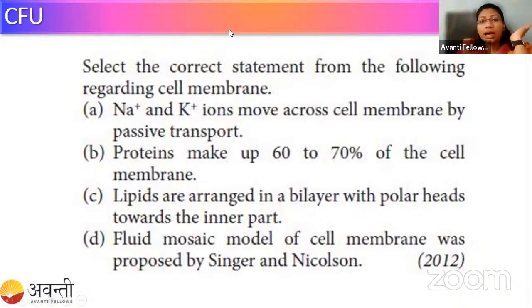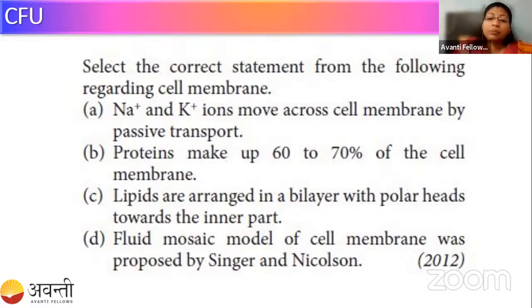For that, I'm launching the poll, and this poll will stay for the next 30 seconds. You have to enter your correct answer out of these four statements. A, the sodium and potassium ions move across the cell membrane passively. B, protein makes up 60 to 70% of the cell membrane.